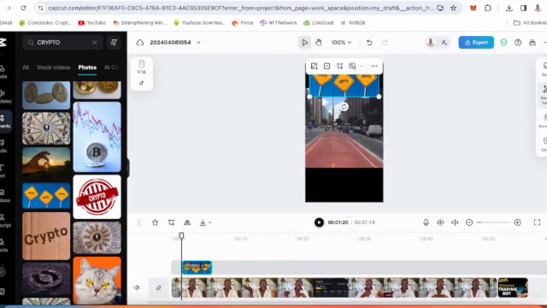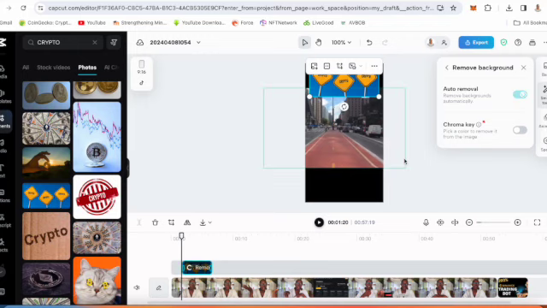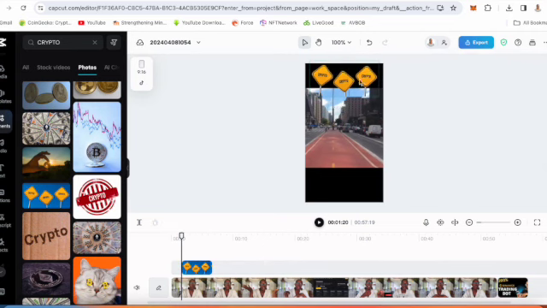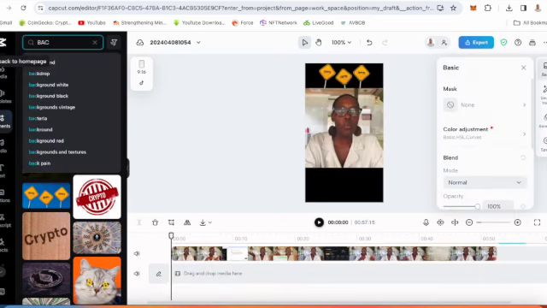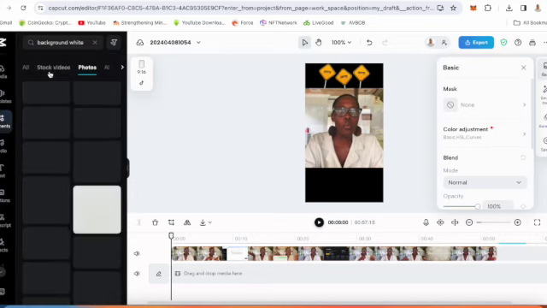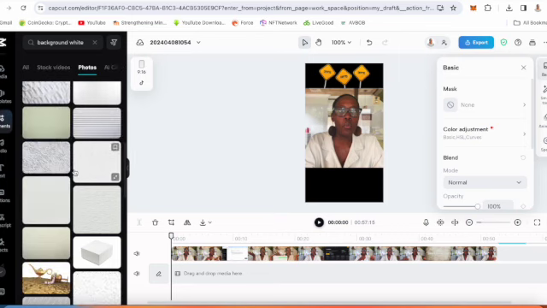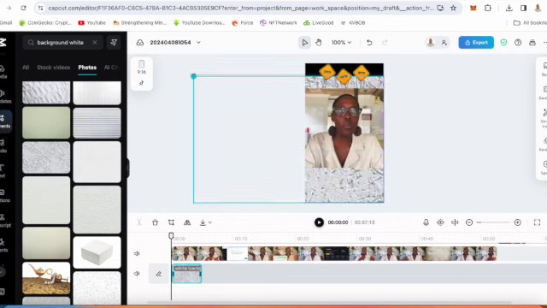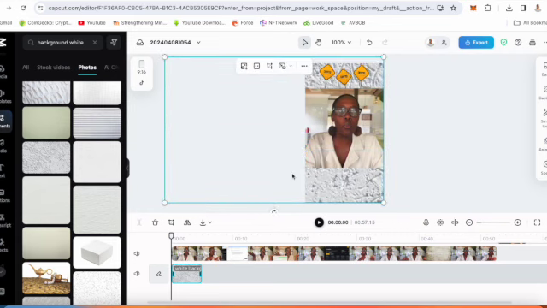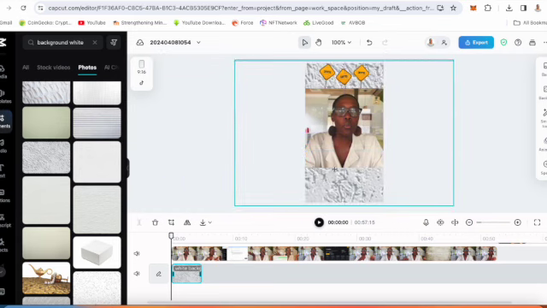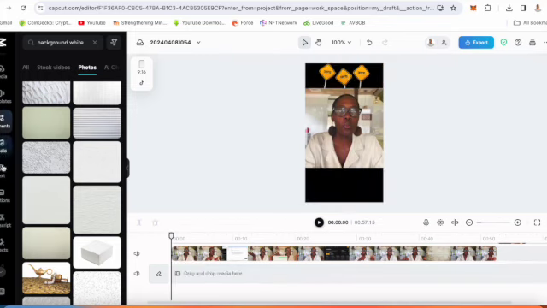When you click the picture, it will show something on the left, smart tool, and then you click auto removal. We are removing the background so that it just looks nice. Can you see now I can just make it smaller, and the background was removed. Now if you want to add a background, you can just type background white under elements, or whatever color, or if you want wood, you can add that as well. Then you drag it to the timeline at the bottom of the video, and can you see this is how you add a background. But for this video, I'm not going to add a background. I'm going to remove it.